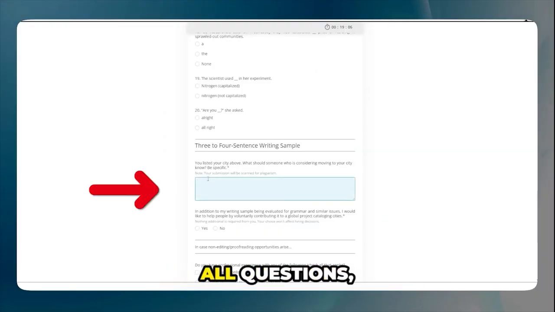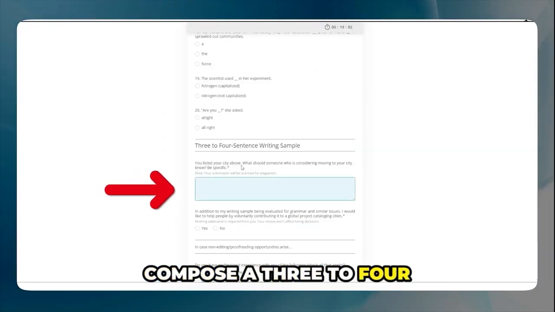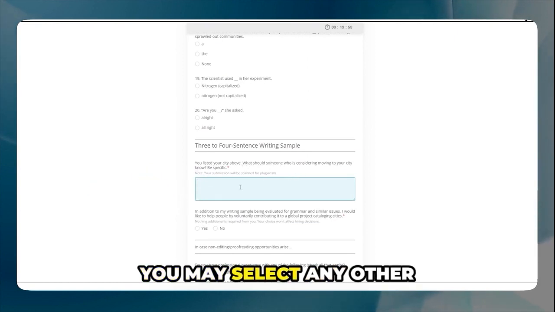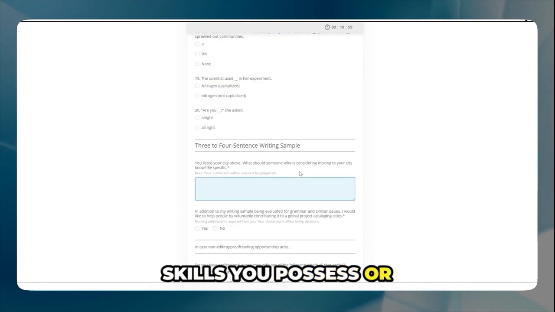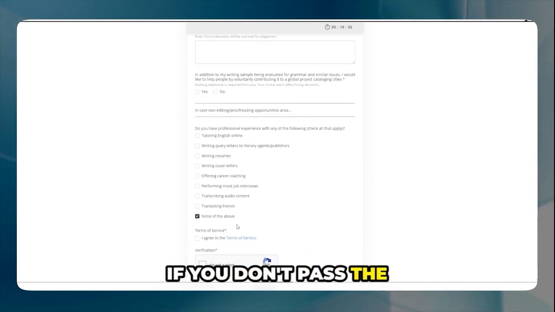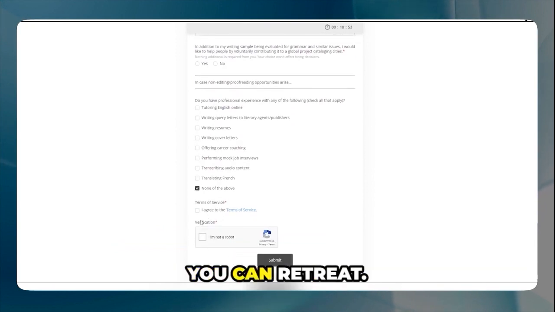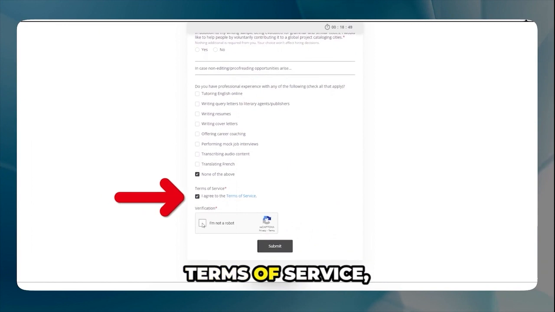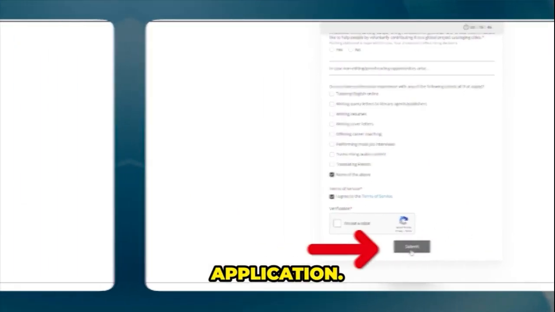Once you've completed all questions, compose a 3 to 4 sentence writing sample in the designated space. Additionally, you may select any other relevant skills you possess or choose none of the above if applicable. Rest assured, if you don't pass the quiz on your initial attempt, you can retry. Finally, check the box indicating your agreement to the terms of service, then submit your application.